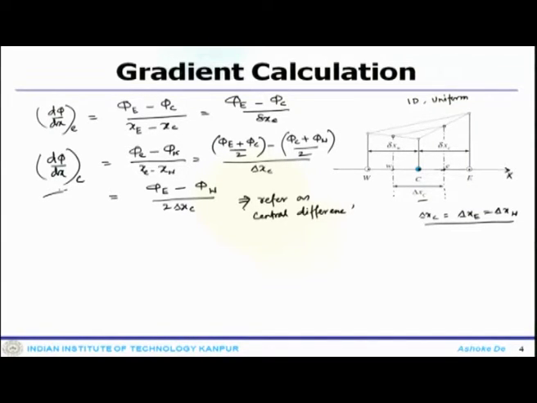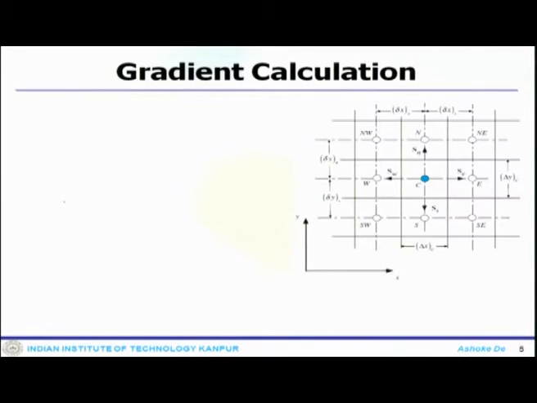Now, for Cartesian grid in multiple dimensions, the derivatives can also be computed by applying the same principle. So, now if we move to Cartesian grid, the same derivative can be applied using the similar principle in the respective coordinate system. So, now let us consider this two dimensional, this is a 2D Cartesian grid.